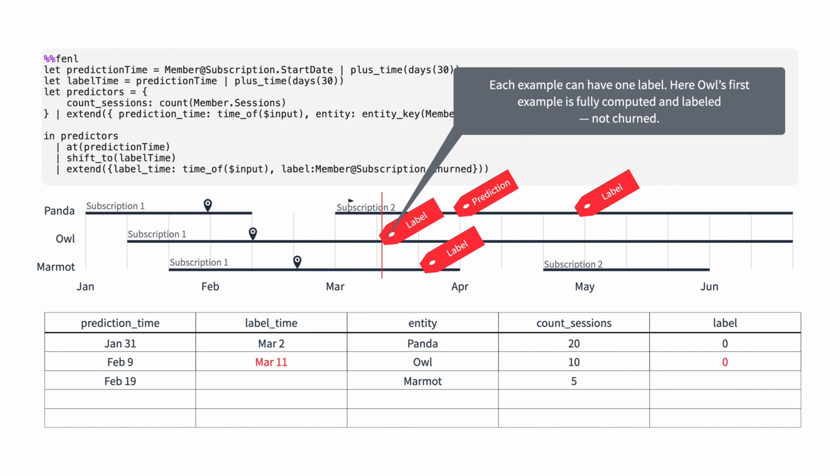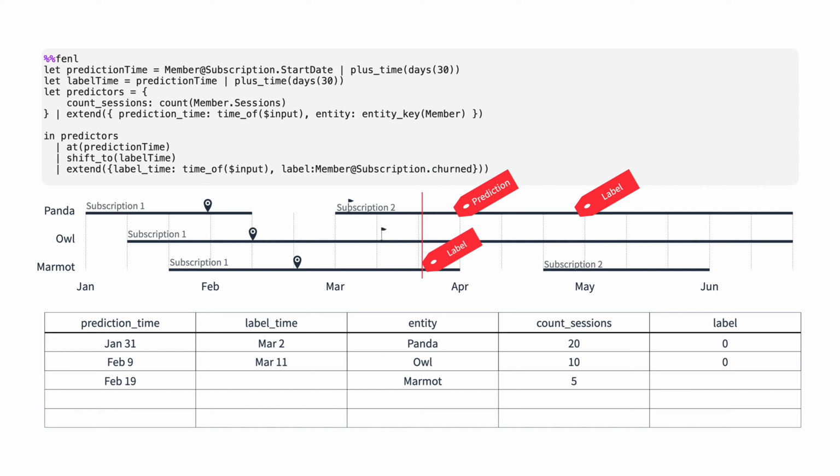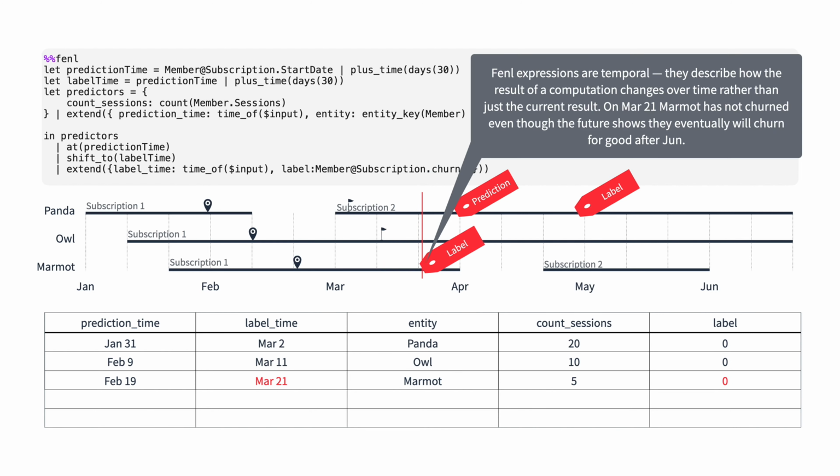Each example can have 1 label. Here, Owl's first example is fully computed and labeled, not churned. Final expressions are temporal. They describe how the result of a computation changes over time rather than just the current result. On March 21st, Marmot has not churned, even though the future shows they will eventually churn for good after June.